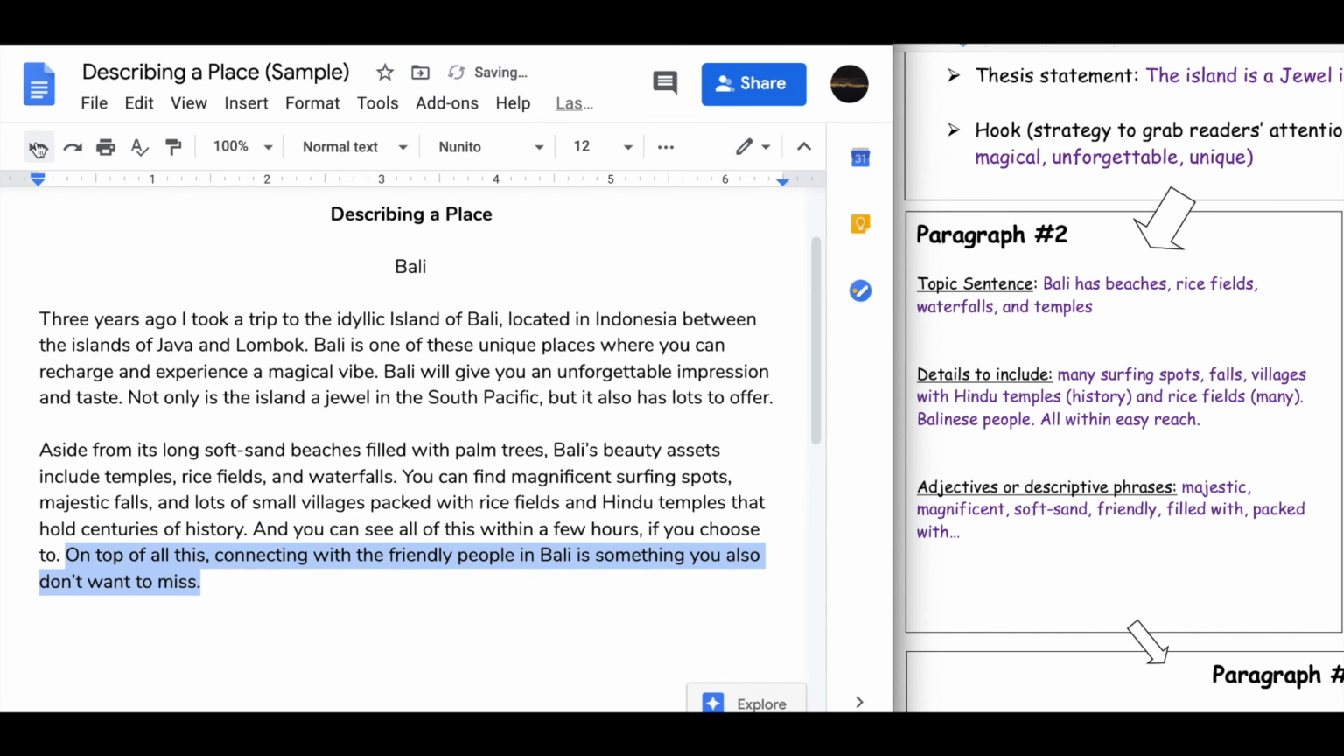On top of all this, connecting with the friendly people in Bali is something you also don't want to miss. Again, I had mentioned all the elements, all the details that I had planned to include, except for Balinese people. So here they are, writing this sentence. They will help make your experience even better. And that's my closing statement for the paragraph. And here we have body paragraph number 1, or essay paragraph number 2.